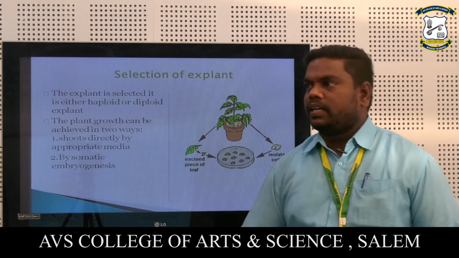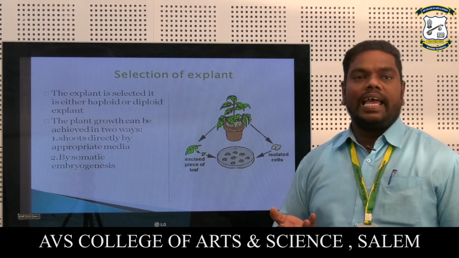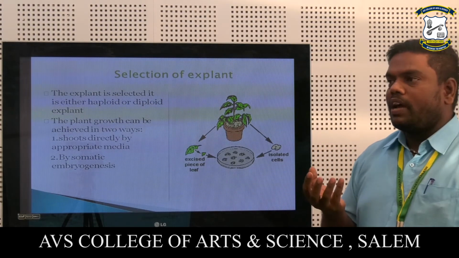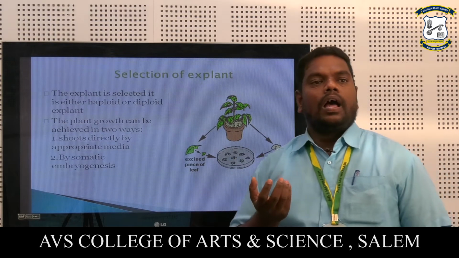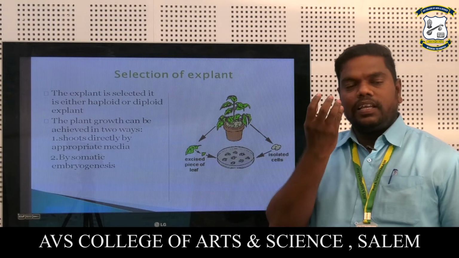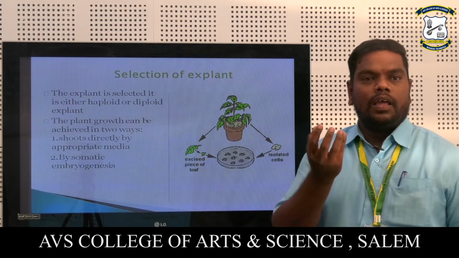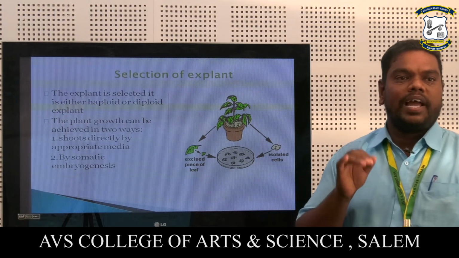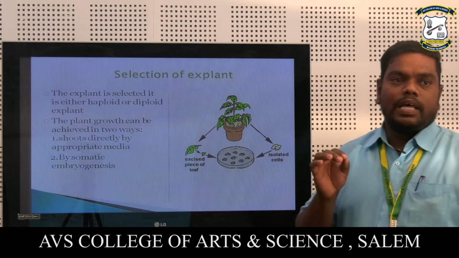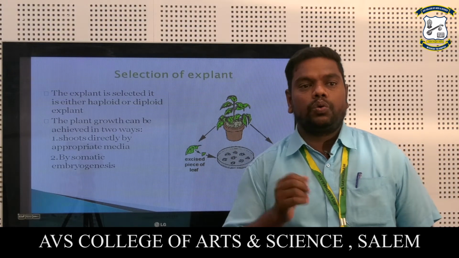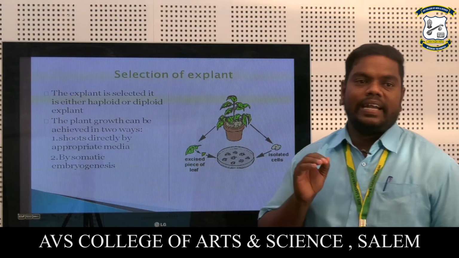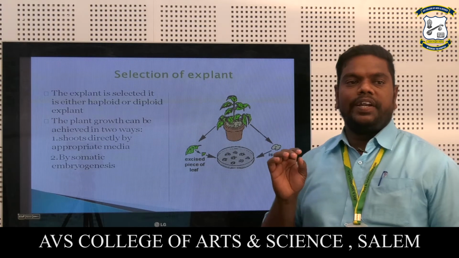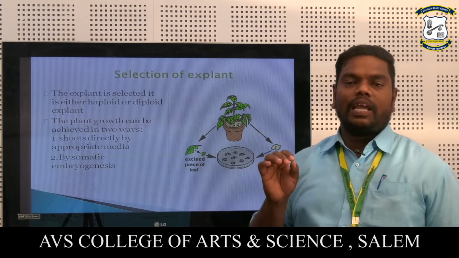Selection of explant. How to select the explant? Explant is one of the most important things. The youngest explant only we can select. The explant selected is either haploid or diploid. Plant growth can be achieved in two ways. First is shoot formation directly on the medium. Second is by somatic embryogenesis.